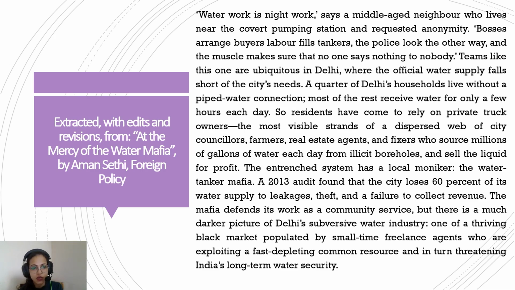So we see this was the scenario around a pumping station. All those diesel generators and all things were there. Covert pumping station, that is, hidden sort of, and requested anonymity. So in the newspaper you come across this line that a person said something, and they do not reveal the name of that person because that person does not want to be identified.